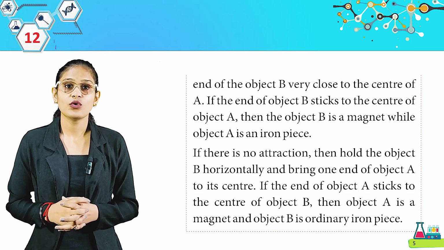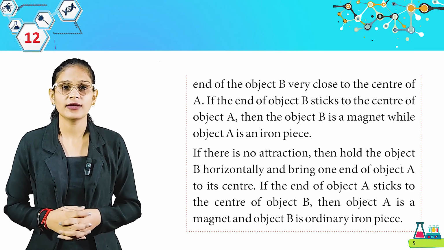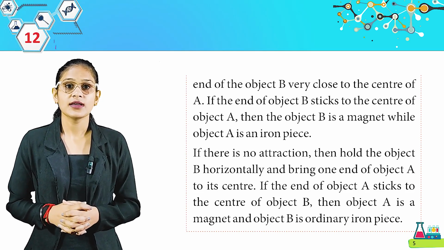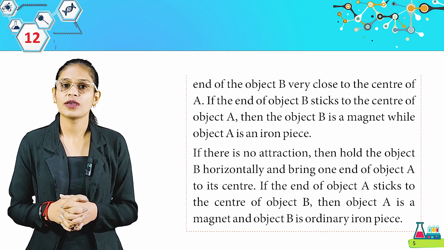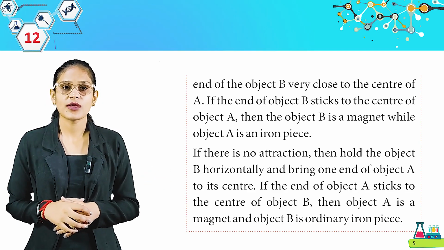If there is no attraction, then hold the object B horizontally and bring one end of object A to its center. If the end of object A sticks to the center of object B, then object A is a magnet and object B is an ordinary iron piece. So students, you can perform this activity in the presence of your teacher.